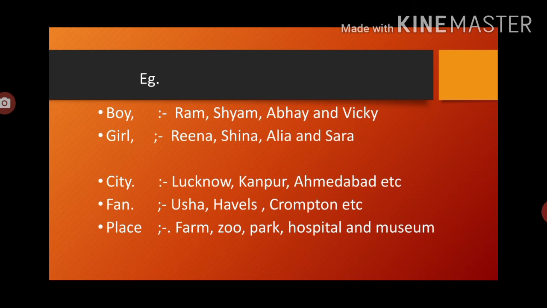Now Usha, Havells, Cromptons, these are the type of thing, these are the kind of thing. So what did we use as a common noun? These are simply the fans, the types of fans, the things. Okay. Now the places: farm, zoo, park, hospitals and museum. These all are the places. So what is the common here? The word place is common to each and every one, because all the things are places. So place is the common noun here.